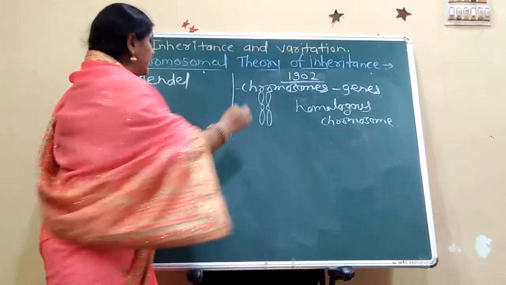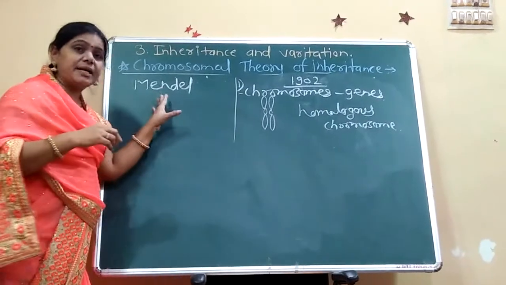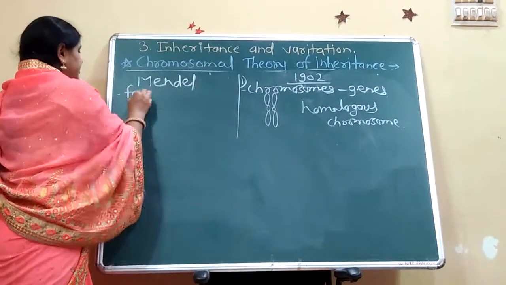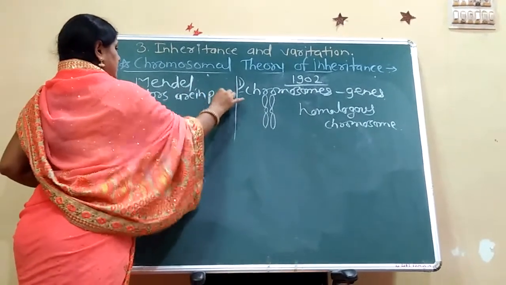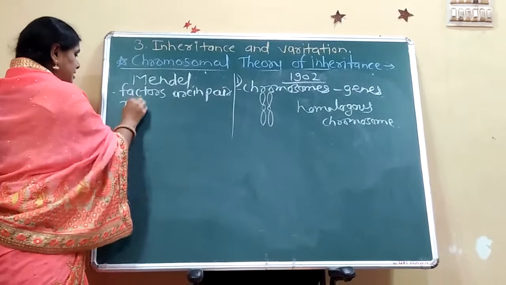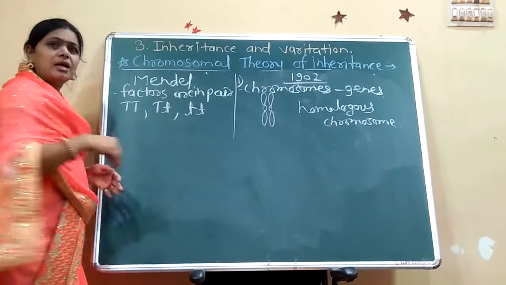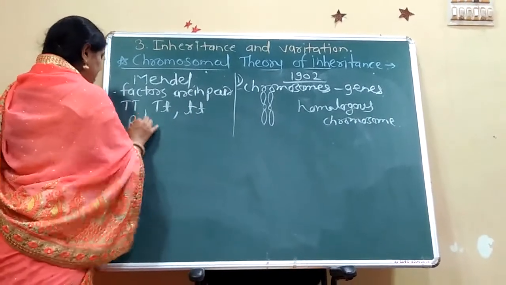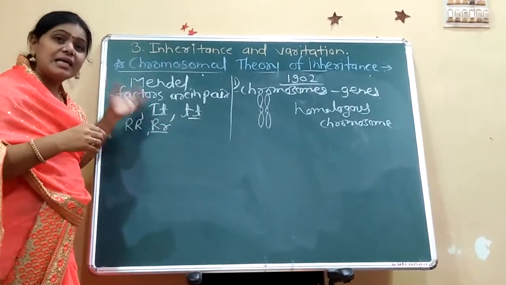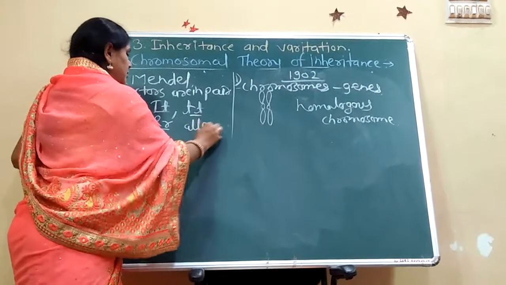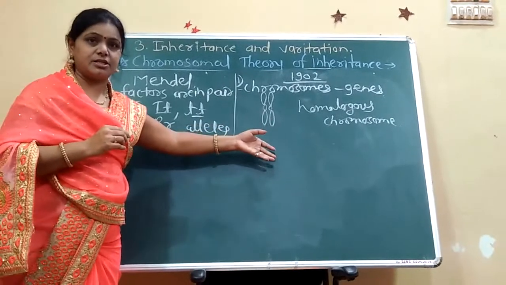What Mendel said first, in the chromosomal theory, is that the factors are in pair. You all know the factors are in pair, that is capital T or capital T, small t or small t, and other kinds of factors also, like capital R or capital R, small r. These are all alleles. These alleles are in pair, and they inherit generation by generation.